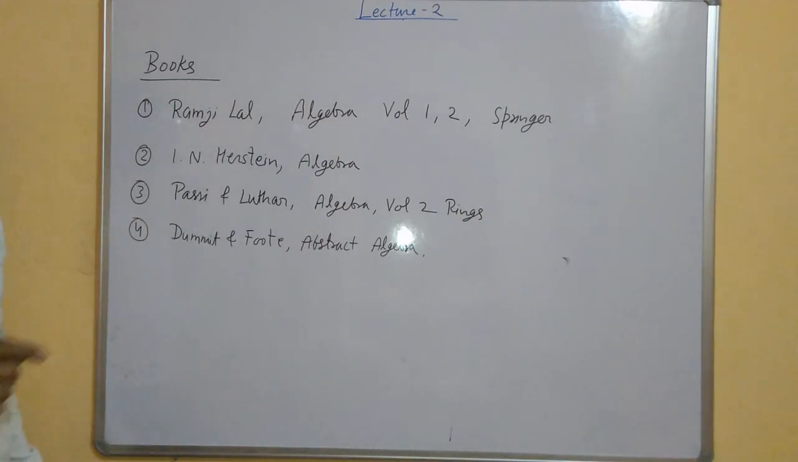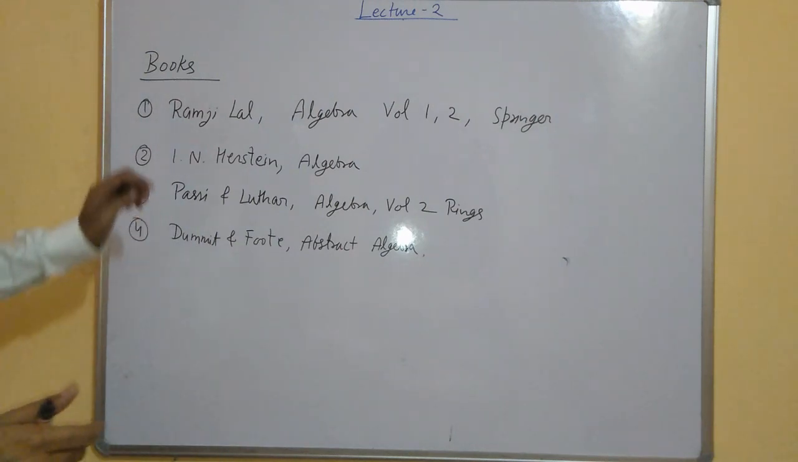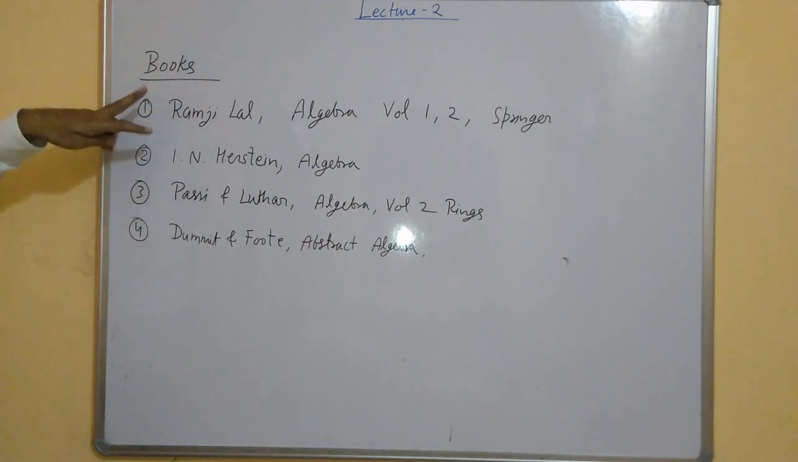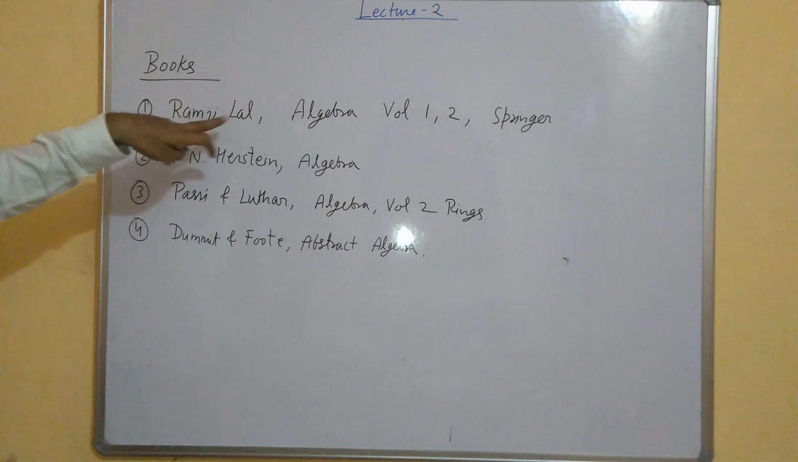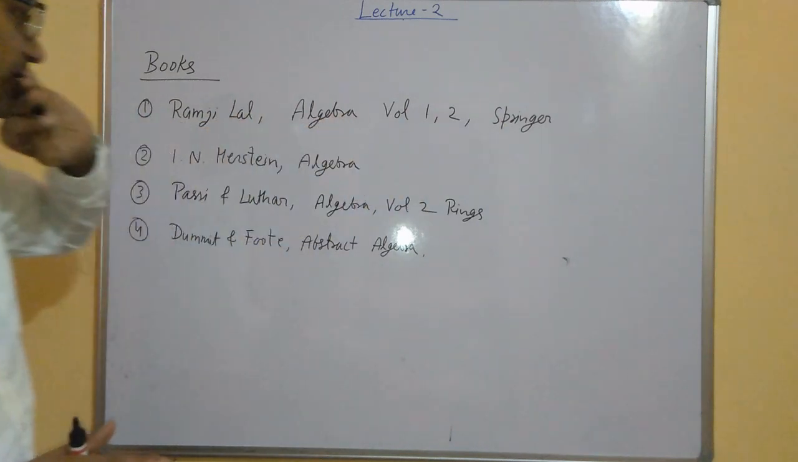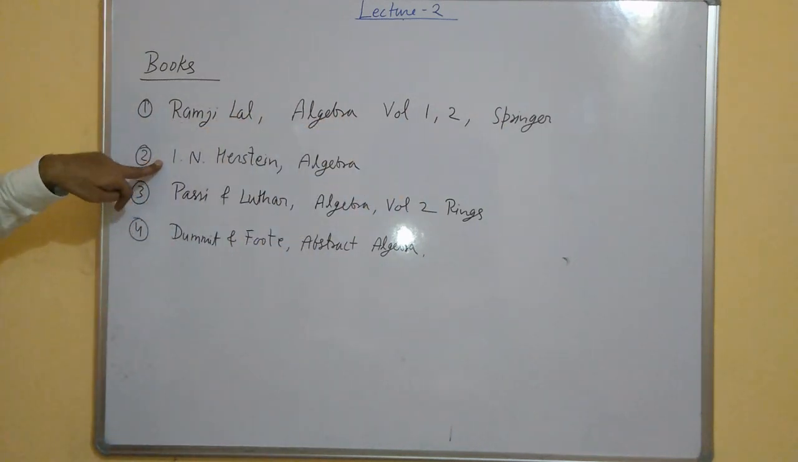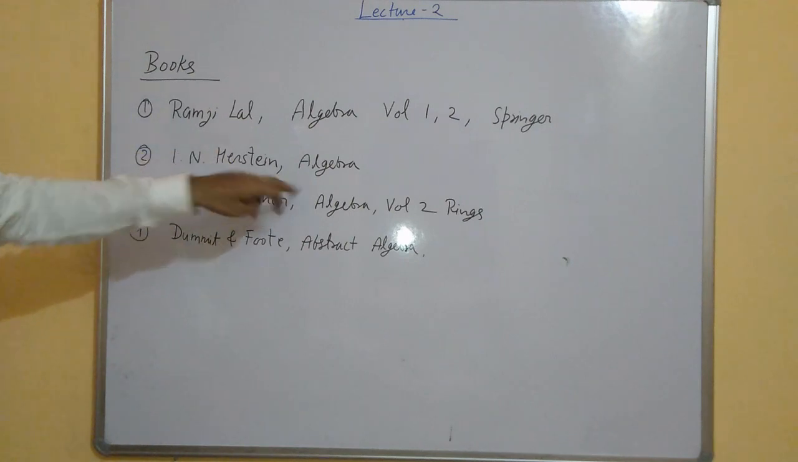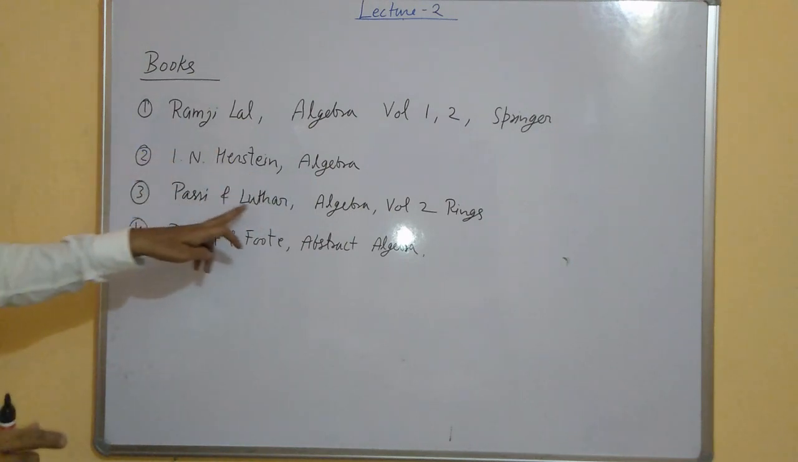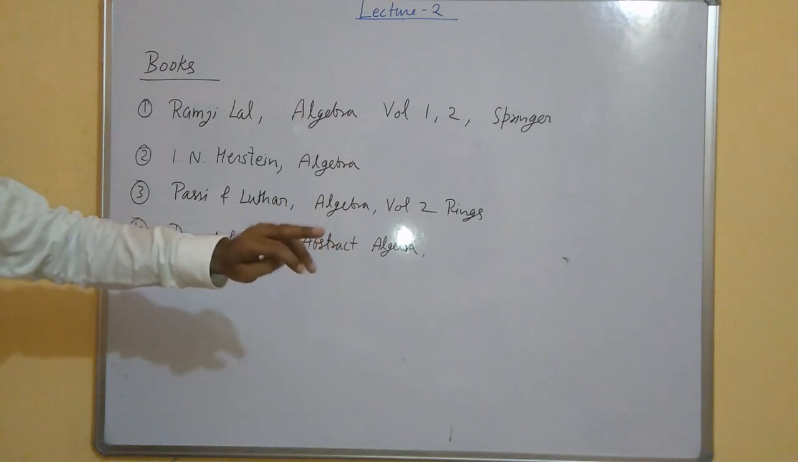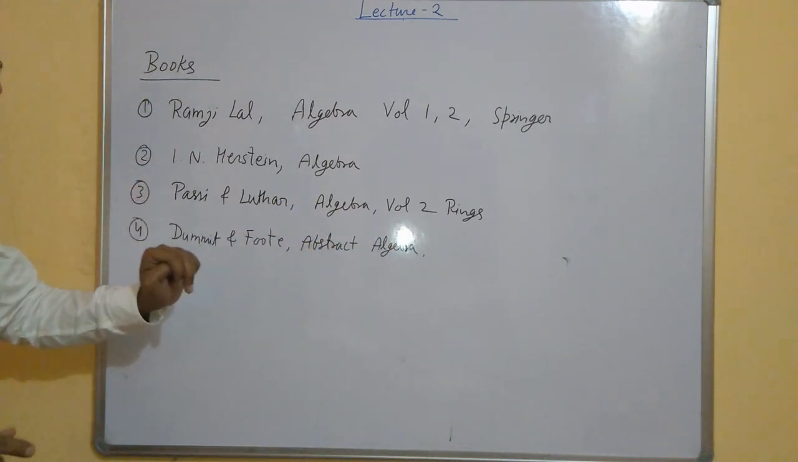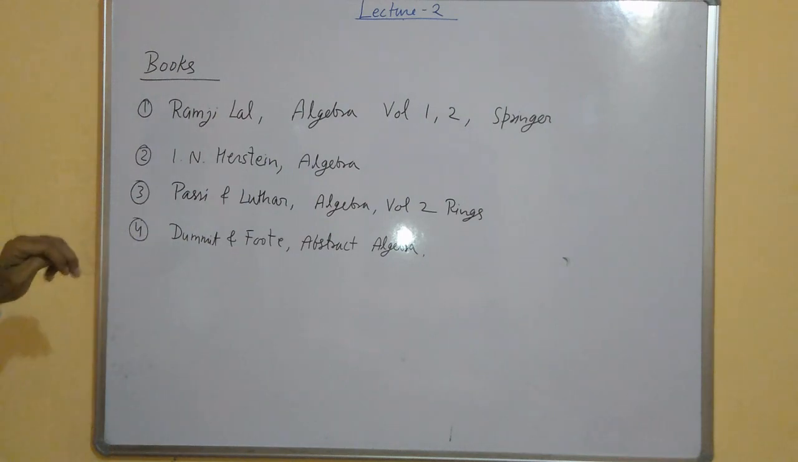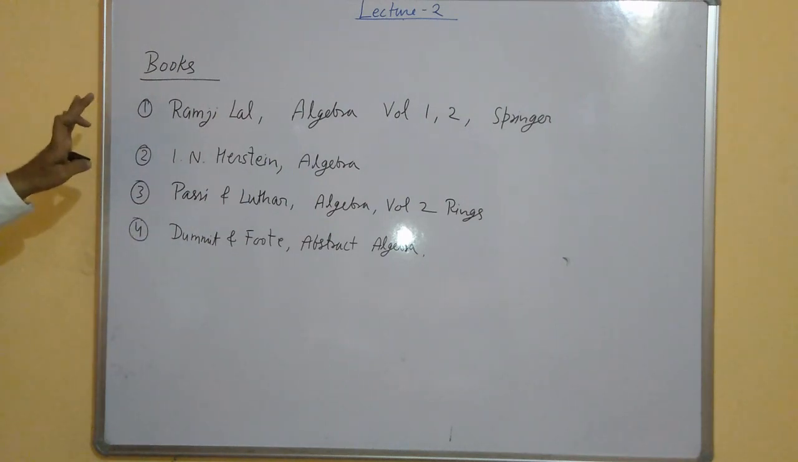Welcome to the second lecture, and before going further, it is good to know the books about these rings. The first book which I will follow is by Ramji Lal, Algebra, Volume 1 and 2, Springer. This is a very famous book. Then Ian Herstein, Algebra; Passy and Luther, Algebra, Volume 2, it is especially for rings; Dummett and Foote, Abstract Algebra. These are well known books.